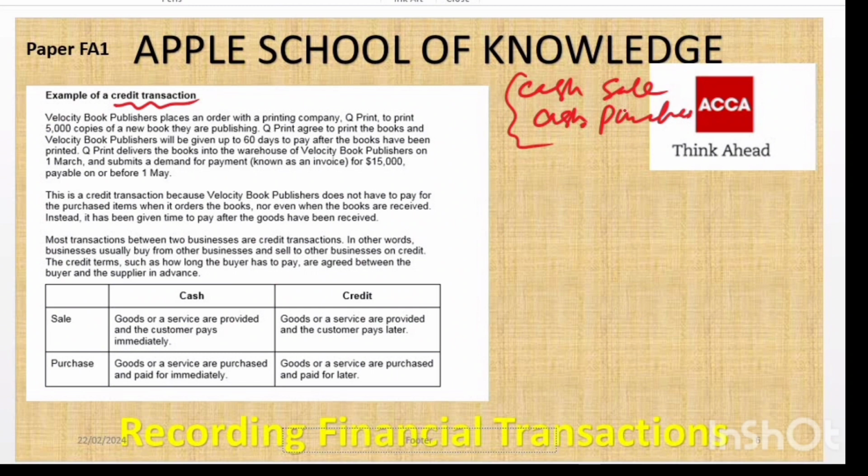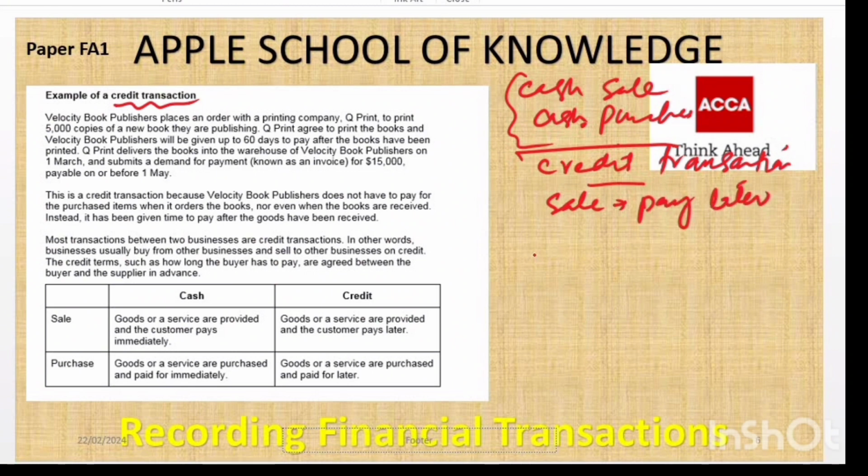Clear? On the other hand, you have a credit transaction, and in a credit transaction you are not supposed to pay immediately. So when you make a sale on credit, it means that the goods or services are provided and the customer pays later. While in case of purchase, when you're purchasing something on credit, it means that you will be paying the supplier later. Okay, so now we have to check out this example.